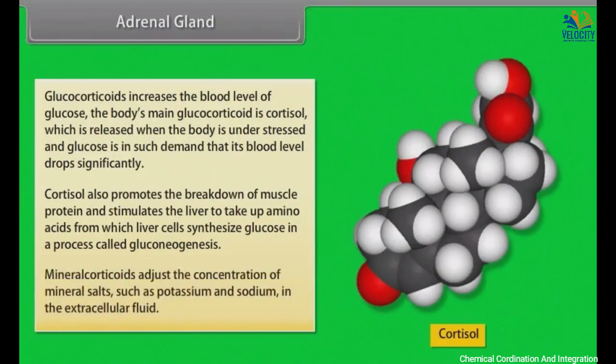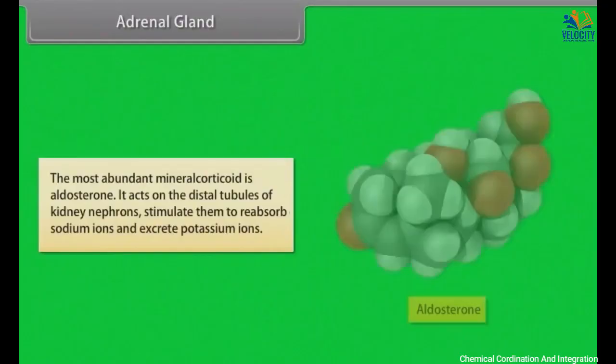Mineralocorticoids adjust the concentration of mineral salts such as potassium and sodium in the extracellular fluid. The most abundant mineralocorticoid is aldosterone. It acts on the distal tubules of kidney nephrons, stimulates them to reabsorb sodium ions and excrete potassium ions.